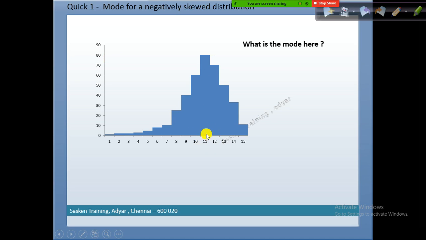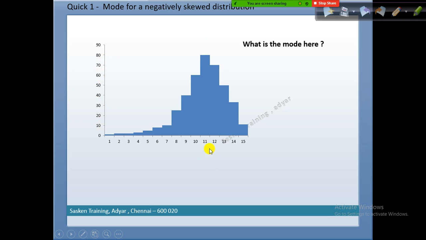A bin is nothing but a bucket, right? So this is between 0 to 10,000, then 10,001 to 20,000. In the case of a histogram, you plot the quantitative variable in the x-axis. Remember that in a histogram you can plot only a quantitative variable. You cannot plot a qualitative variable. If you plot the quantitative variable, the y-axis frequency will be plotted automatically. Frequency or count, both are the same term.